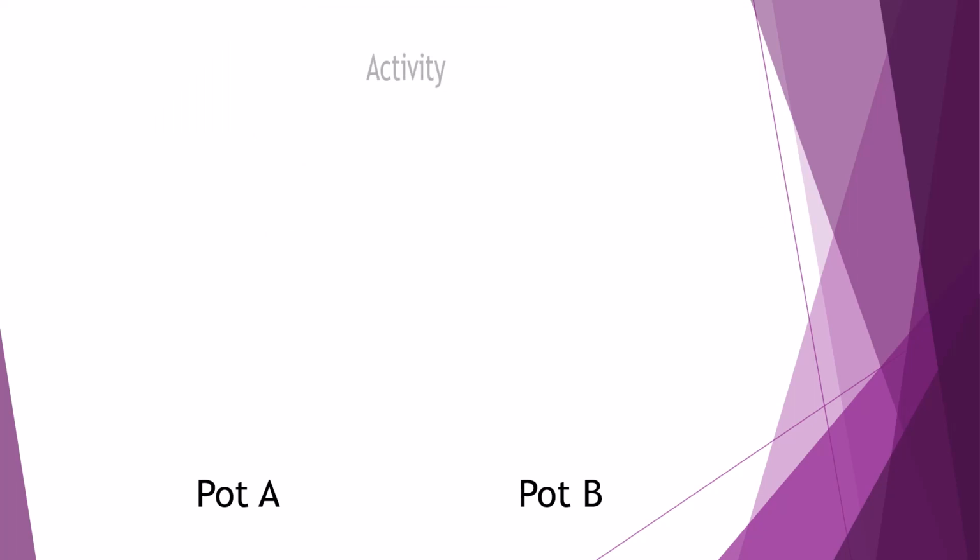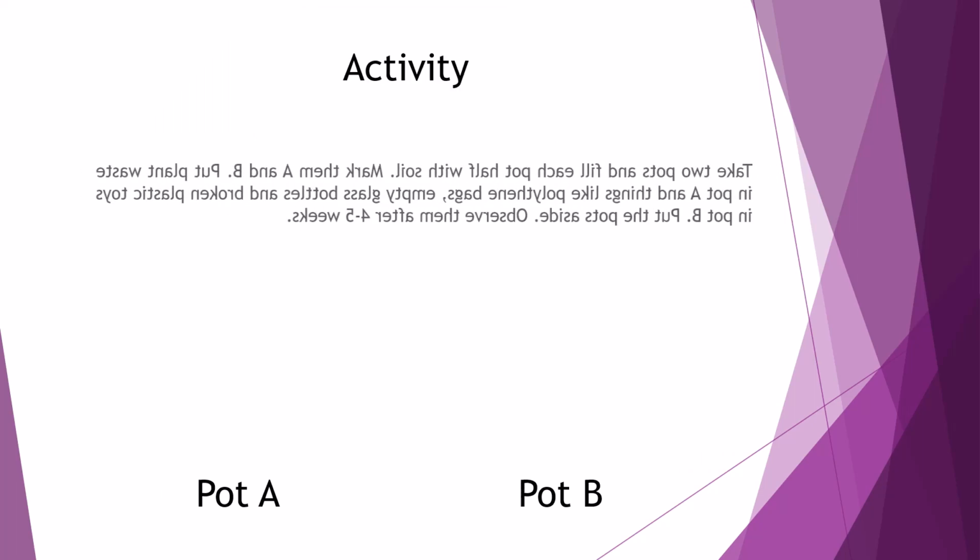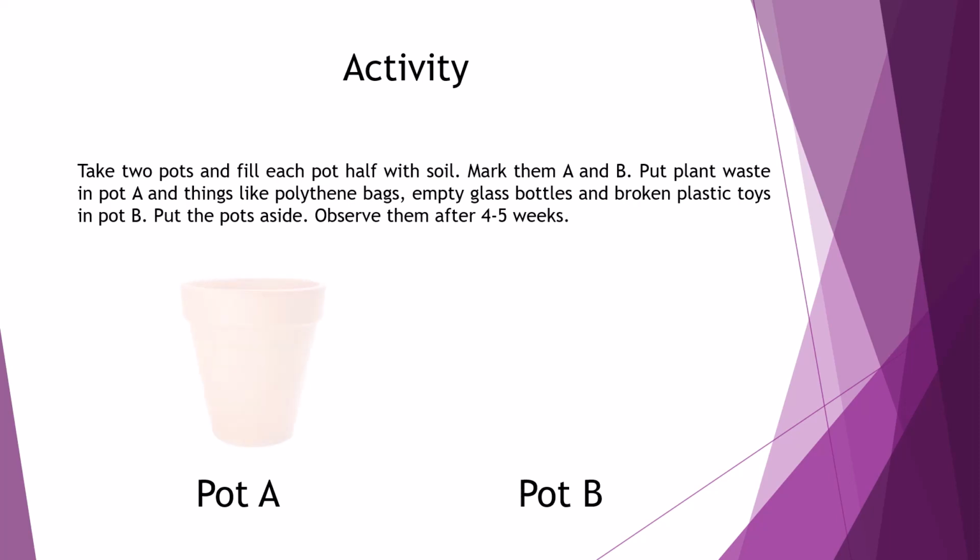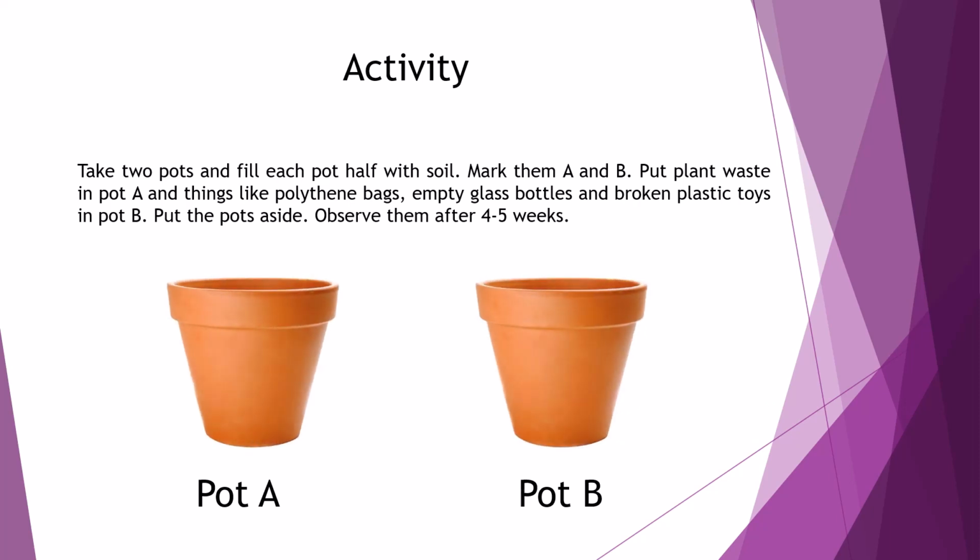Now let's do another activity. Take two pots and fill each pot half with soil. Mark them pot A and pot B. Put plant waste in pot A and things like polythene bags, empty glass bottles and broken plastic toys in pot B. Put the pots aside. Add a little water to preserve the moisture in both the pots. Observe them after 4 or 5 weeks.